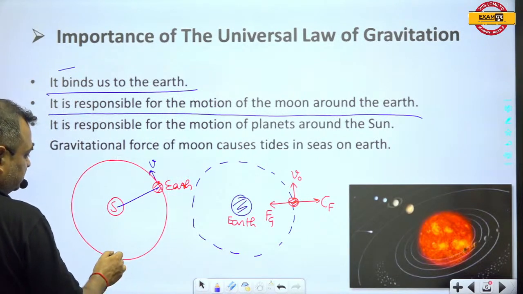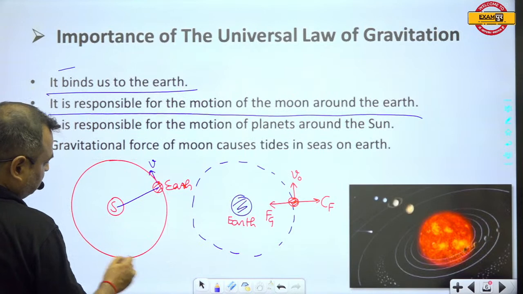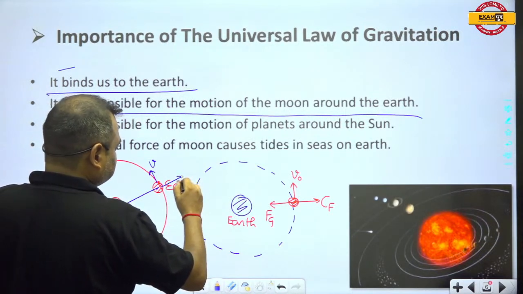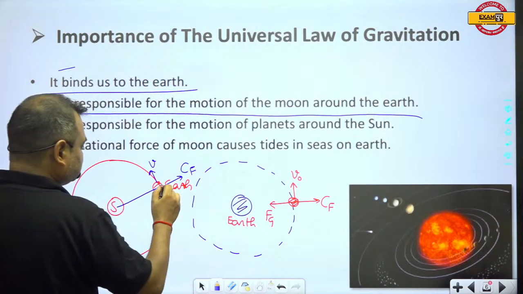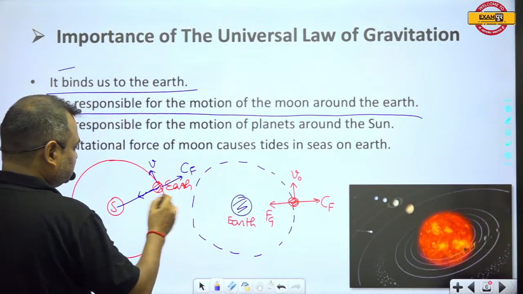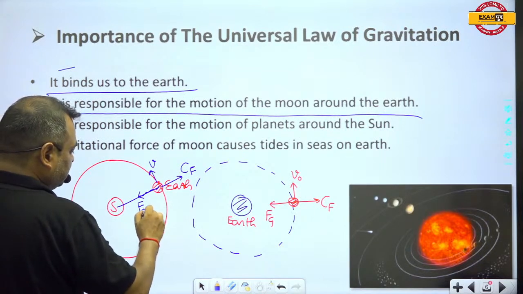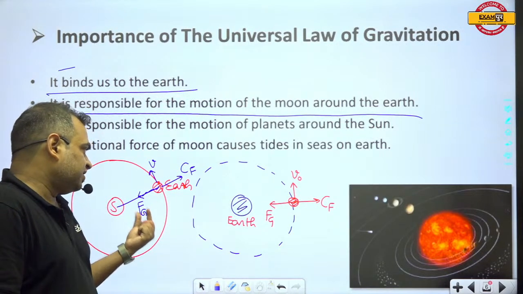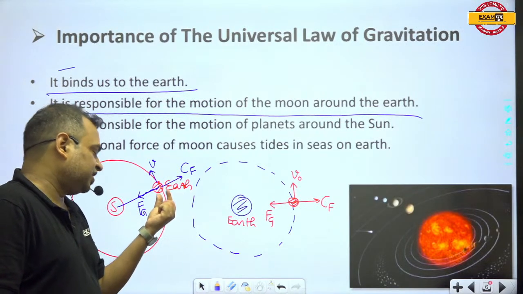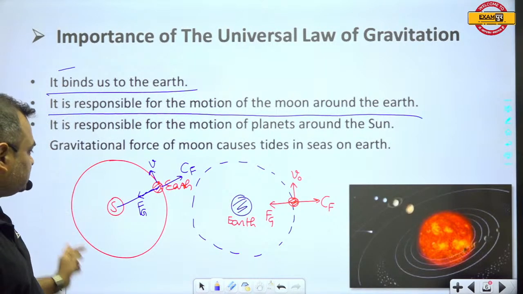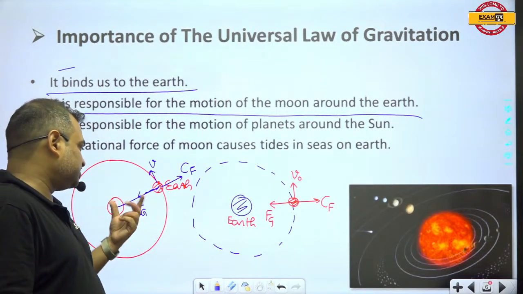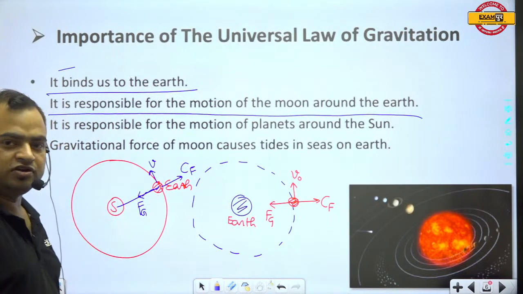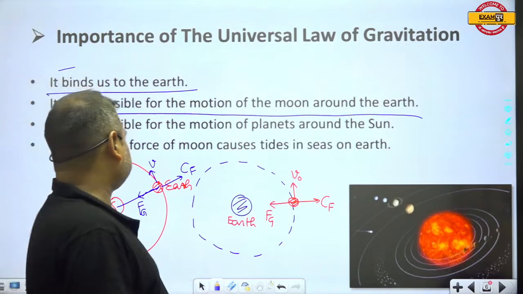Now this earth also experiences a centrifugal force like this, and some attraction force, this is Fg. So this force of attraction is balanced by the centrifugal force, and hence the earth always keeps on moving at the same distance, and due to this the earth does not fall into the sun. So this is the reason.